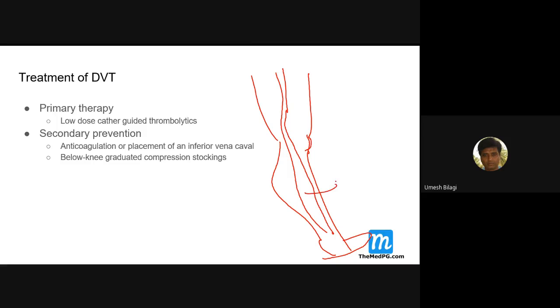This is a vein. If it is only here, a thrombus, then you think of giving anticoagulants and all that, low molecular weight heparin. But if it is extended here also, even the iliac veins above, then you give thrombolytics.